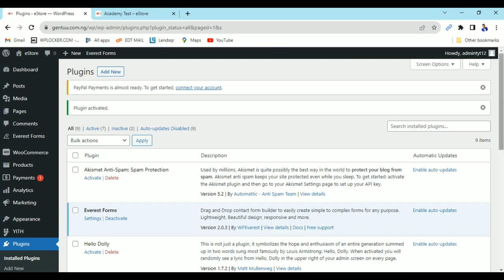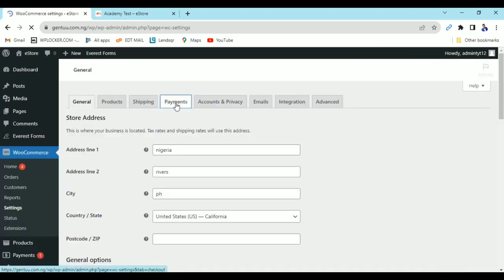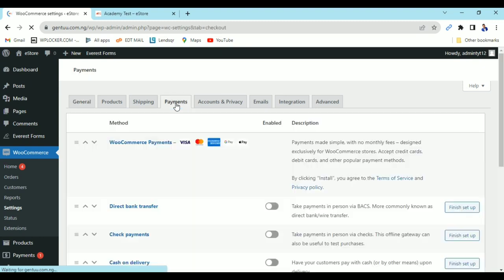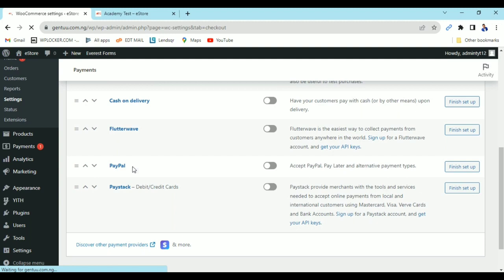Now let's head back to the website. I'm going back to my settings. I want to check if the features are there now or not. Now come back to payment. Then I guess we have them now. So we now have Flutterwave, Paystack, and PayPal.